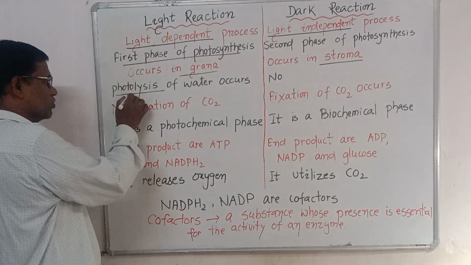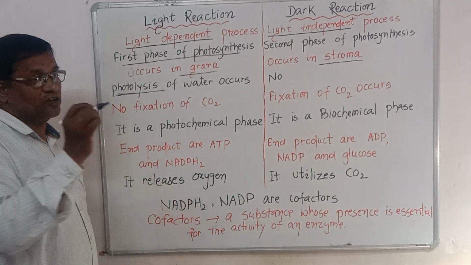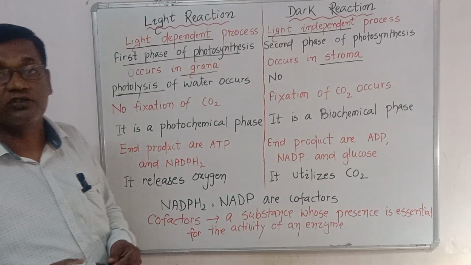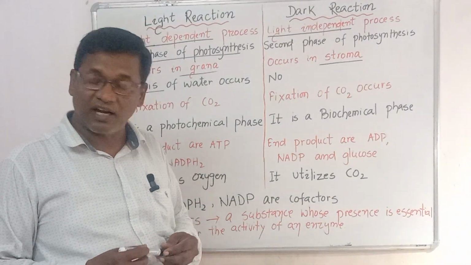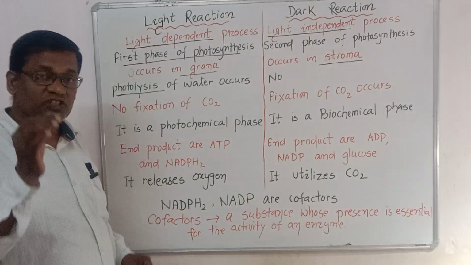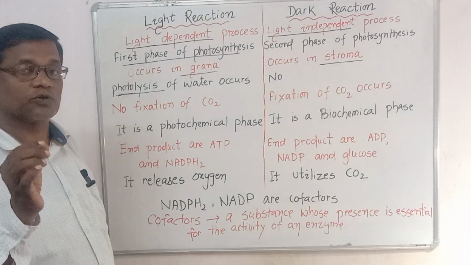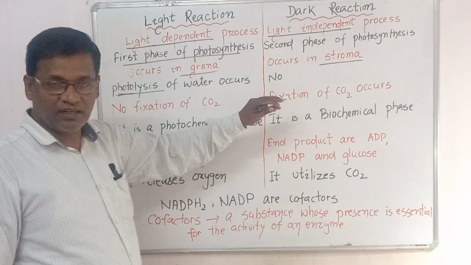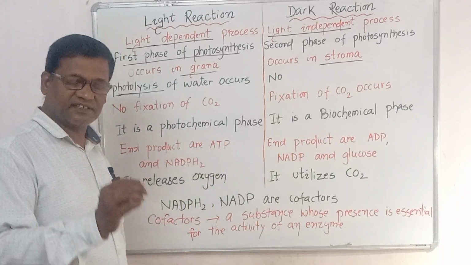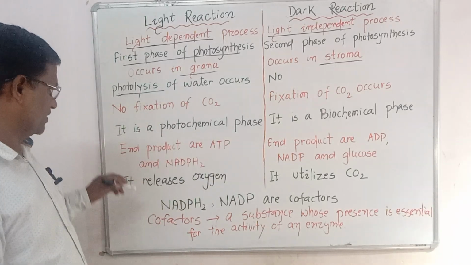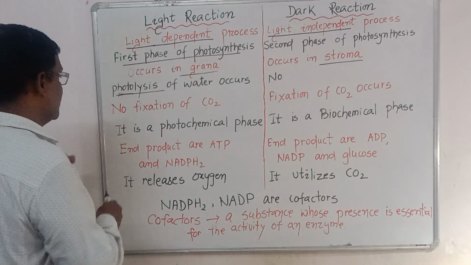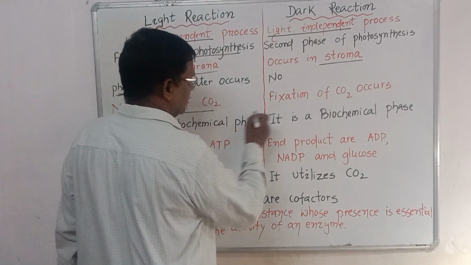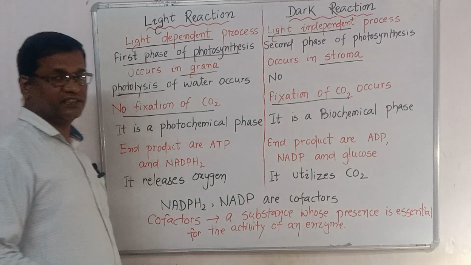Why did the word photo come here? Because it occurs in the presence of solar energy, sunlight. That's why it is called photolysis, which occurs during the light reaction but won't occur in the dark reaction. The dark reaction has no relation with photolysis of water, and there is no fixation of carbon dioxide in the light reaction, but fixation of carbon dioxide occurs in the dark reaction.